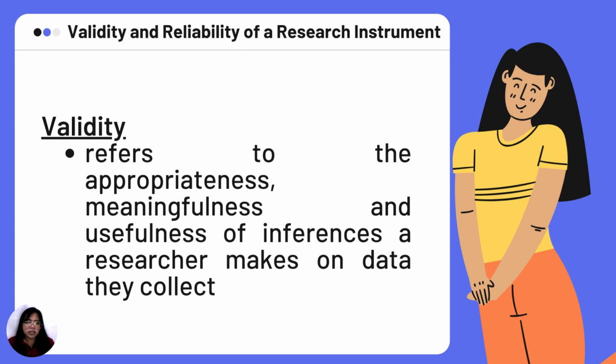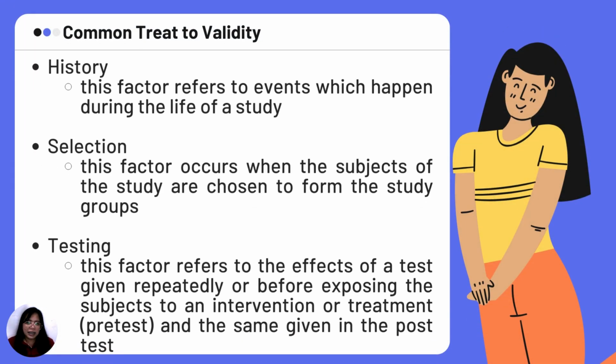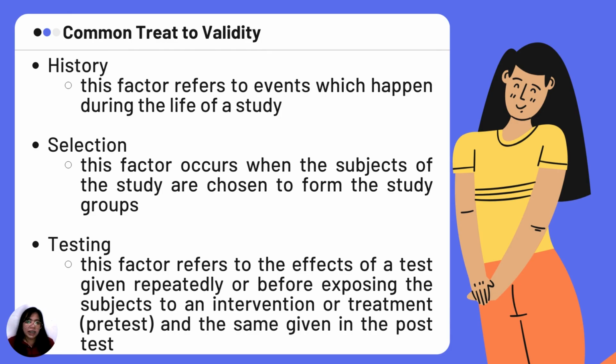And let's talk about next the validity and reliability of a research instrument. Validity refers to the appropriateness, meaningfulness, and usefulness of inferences a researcher makes on data they collect. How appropriate it is, how meaningful and useful that can be. How valid it is. Then common threats to validity. History: this factor refers to events which happen during the life of a study. Selection: this factor occurs when the subjects of the study are chosen to form the study groups.